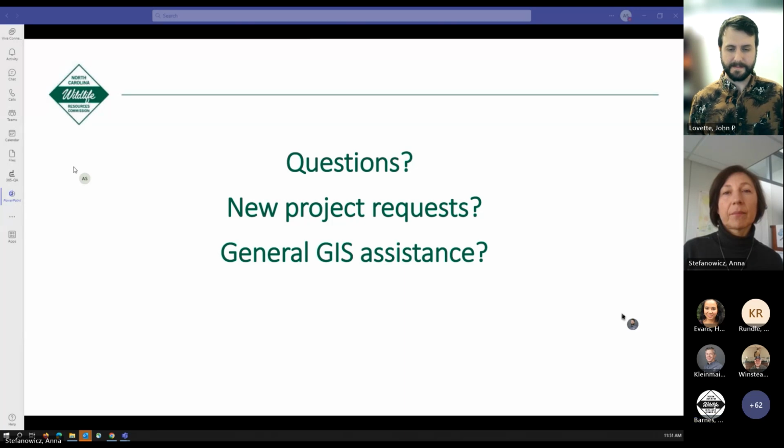And I guess what I'll add, the purpose of this system is to allow you to go in and identify some of those tracts early on, so we can keep an eye on them.